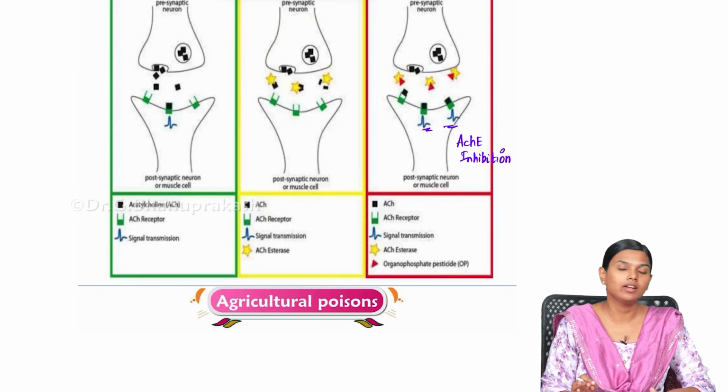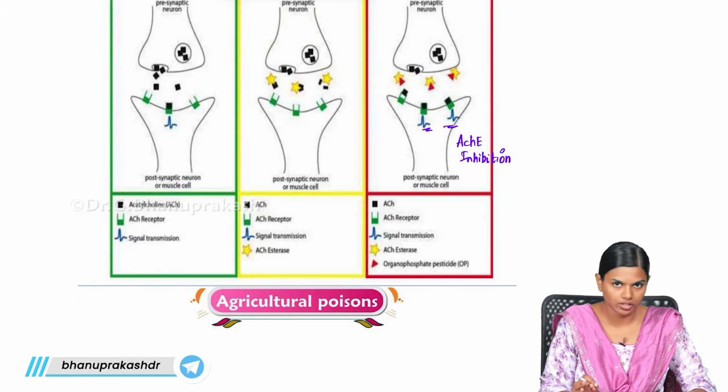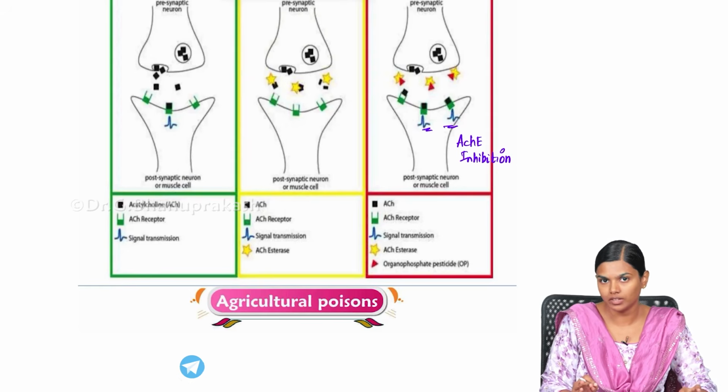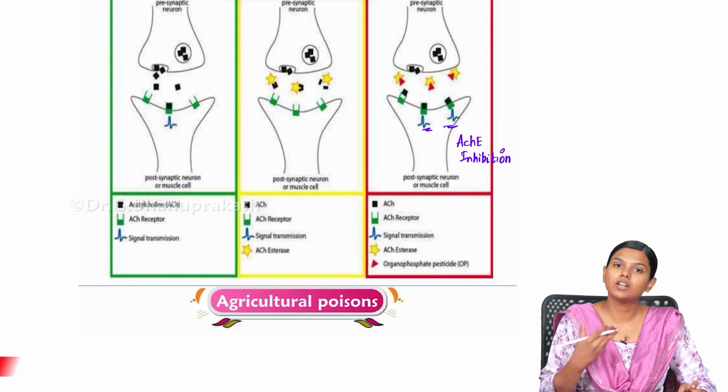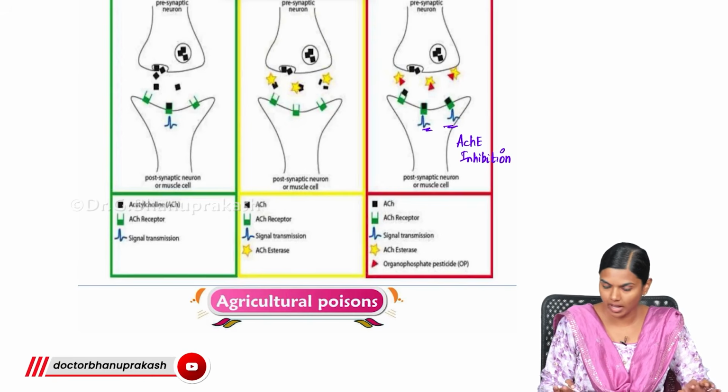Acetylcholine is normally taken away from the junction by acetylcholinesterases. But these OP compounds attach to the acetylcholinesterases and inhibit them. Because of that, there is a surplus supply of acetylcholine, which causes continuous transmission, and all the activity via nicotinic and muscarinic receptors keeps on happening.